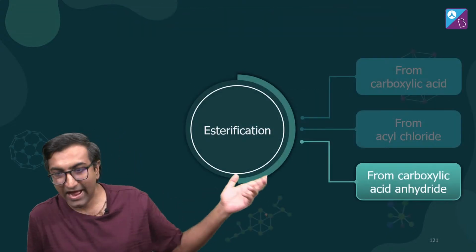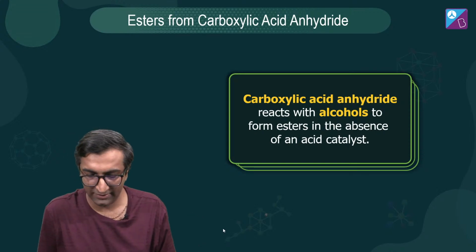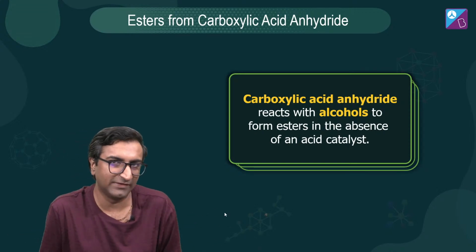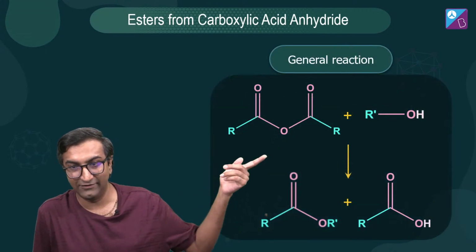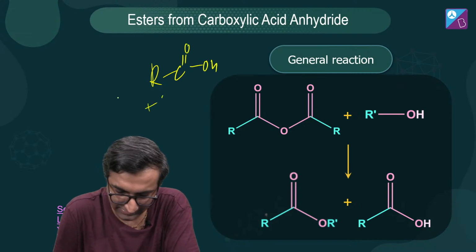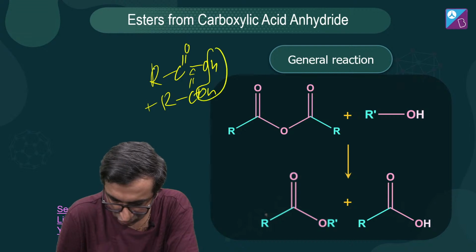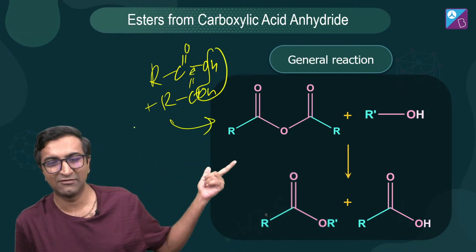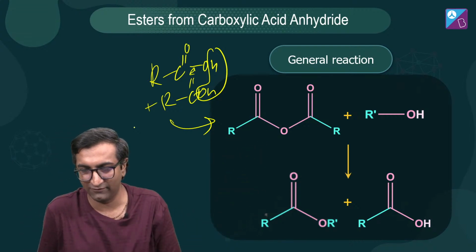Okay? Lastly, it can also be made from an acid anhydride. What is an acid anhydride? Take two acid molecules and remove water. Now it doesn't matter which one it goes from because it's the same molecule. Okay, that's an anhydride. And again, you don't need an acid catalyst. So I have RCOOH, and let's say I get another RCOOH. If I take out water from here, I get an anhydride. Again, we'll study this in detail when we do acids, aldehydes, ketones and all that. We'll study what an anhydride is and why.